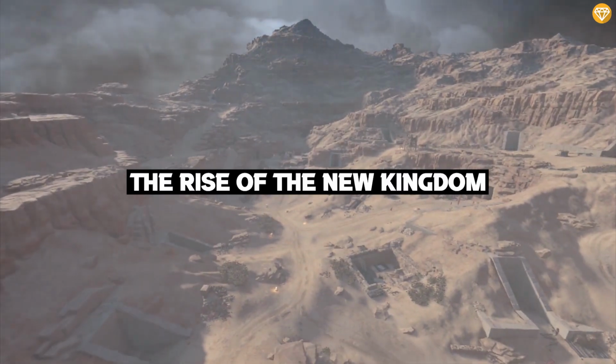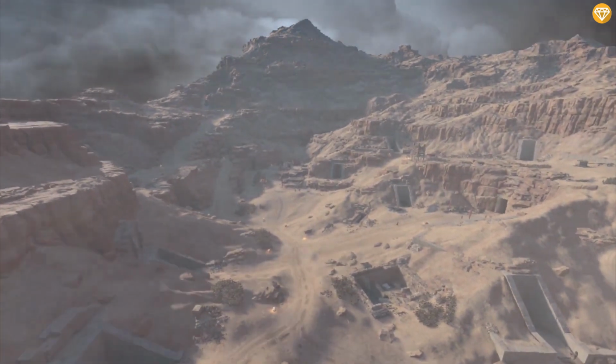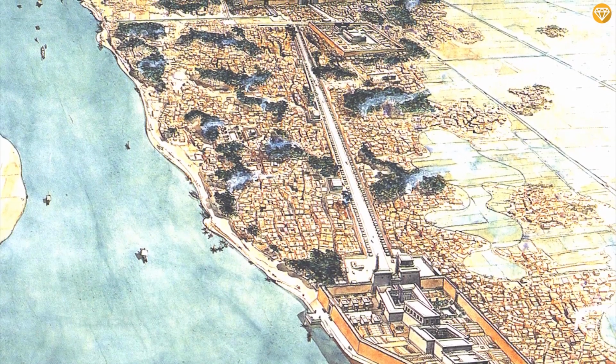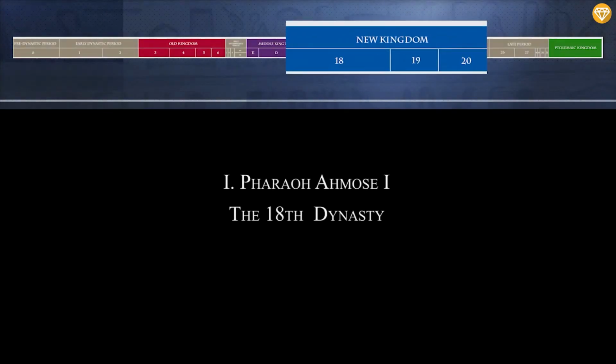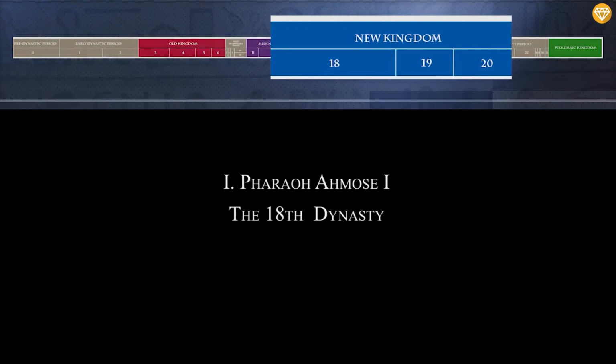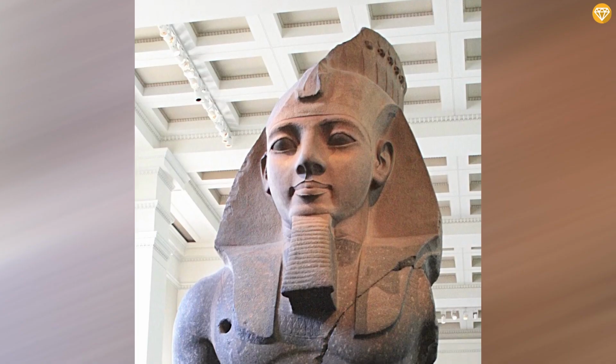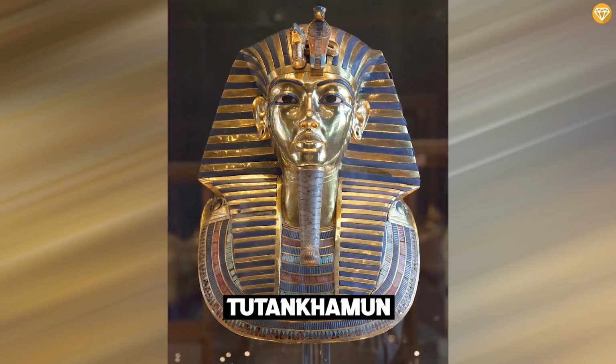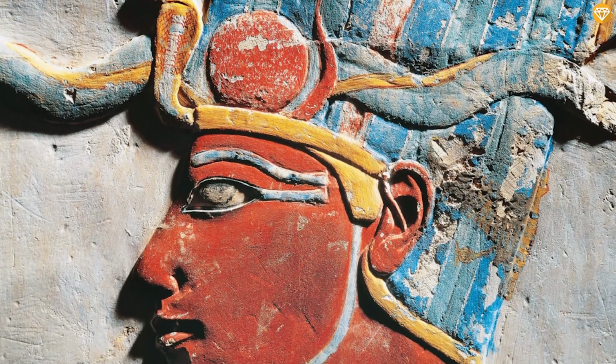The rise of the New Kingdom. The reign of Ahmose of Thebes marked the beginning of the New Kingdom. It was an era of growth and prosperity when the people were wealthy and had access to all civic amenities. The 18th, 19th, and 20th dynasties formed part of the royal hierarchy. In fact, some of the most powerful Egyptian pharaohs, including Ramses II, Akhenaten, Tutankhamun, and Thutmose III, belonged to these dynasties.